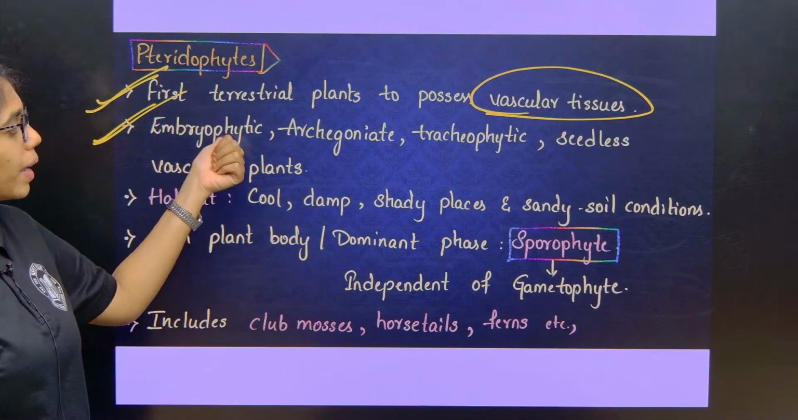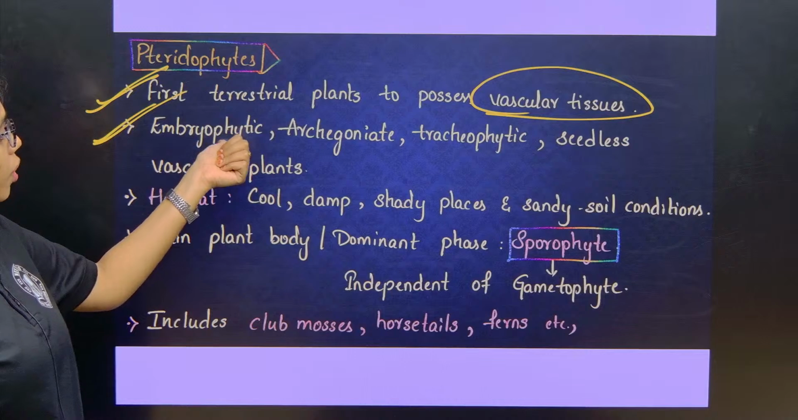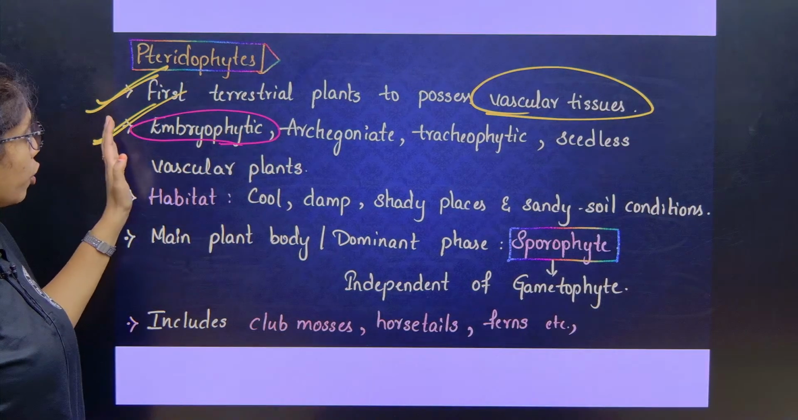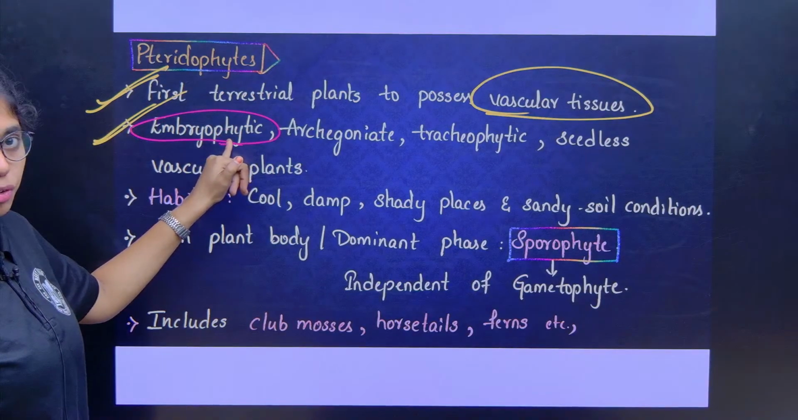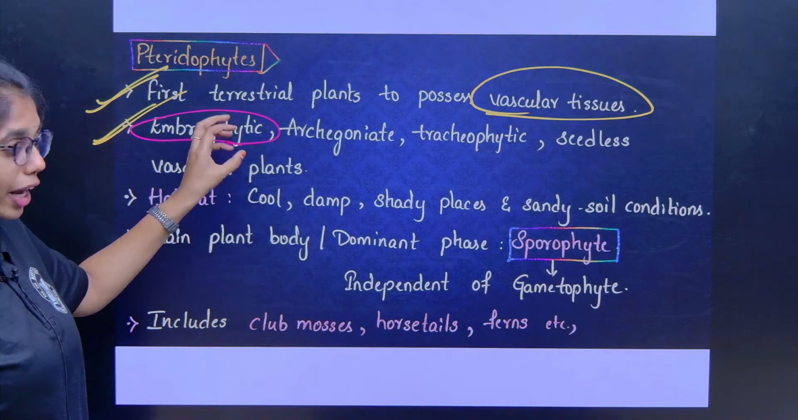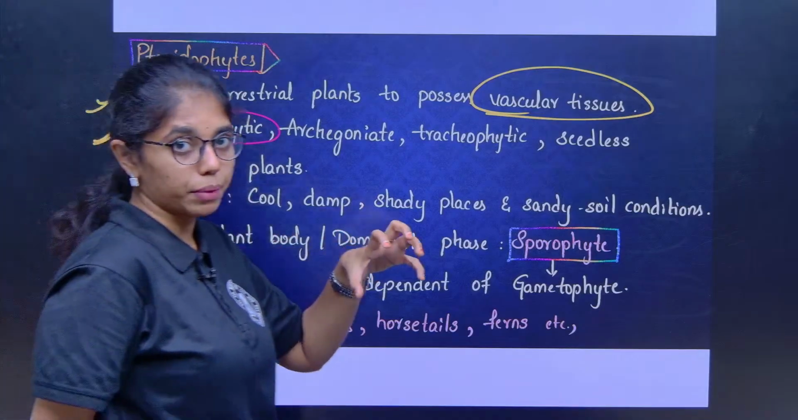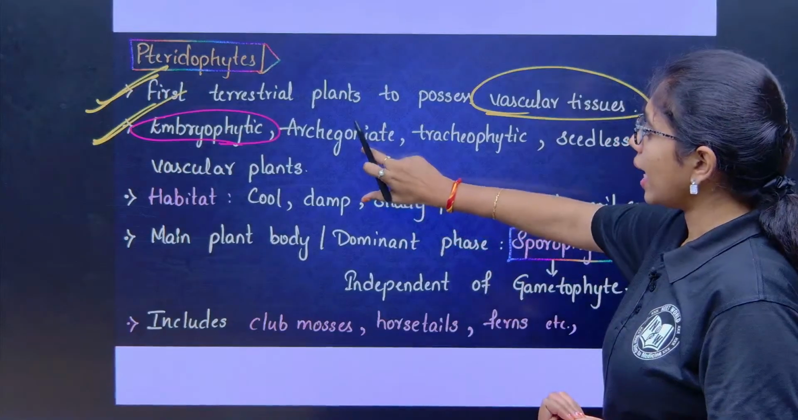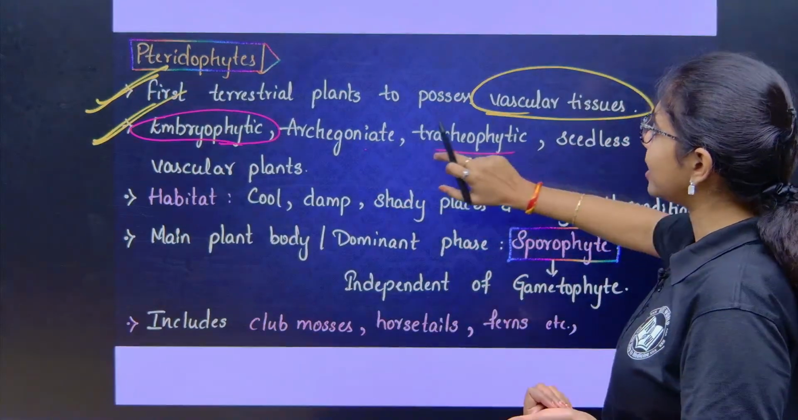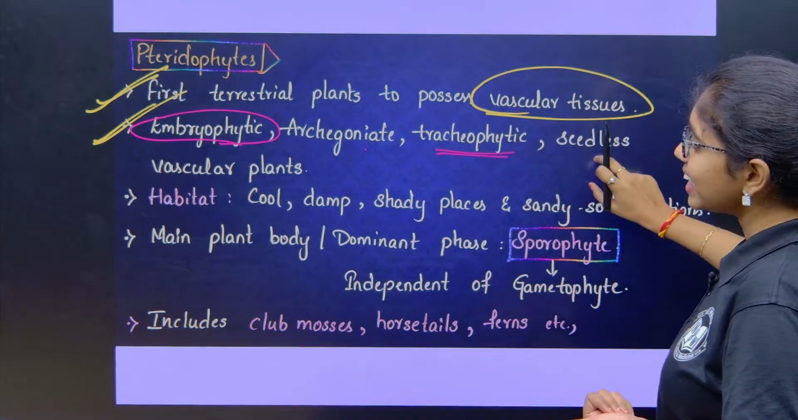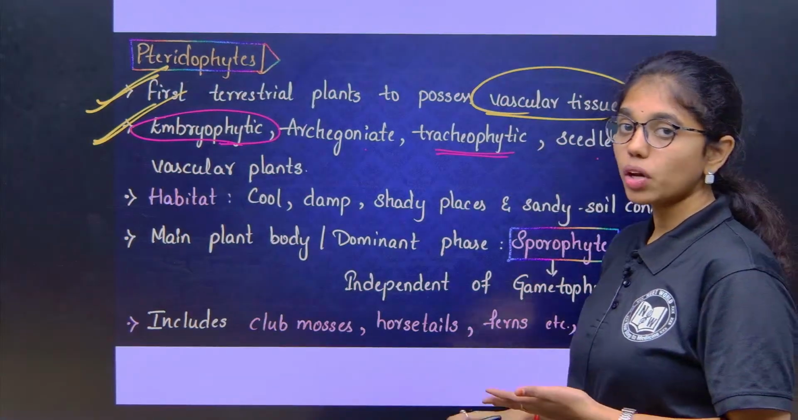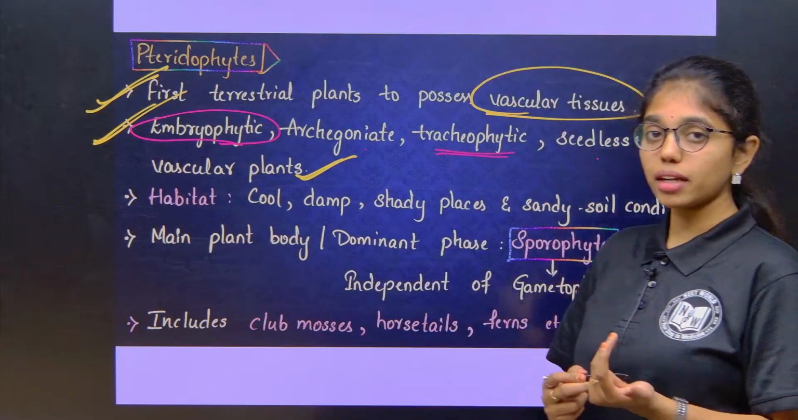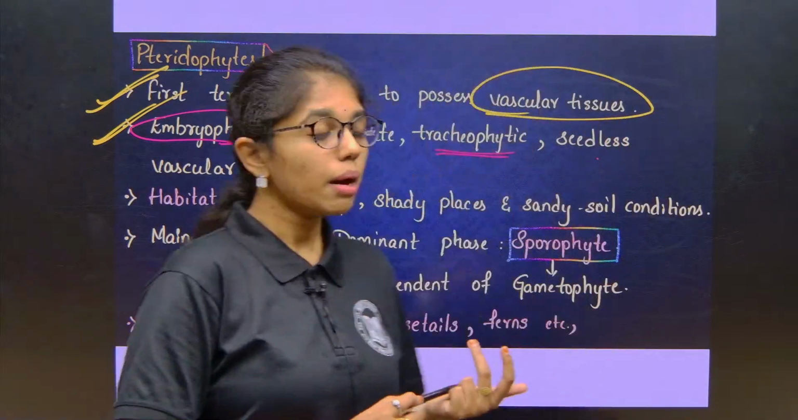First embryo formation is observed, of course, in bryophytes, but after that it is pteridophytes. In this, the embryo is sustained in the female gametophyte structure, which shows a precursor to the seed habit. They are archegoniate tracheophytes, the first tracheophytes, seedless vascular cryptogams. Vascular cryptogams are only pteridophytes, non-vascular cryptogams are bryophytes.